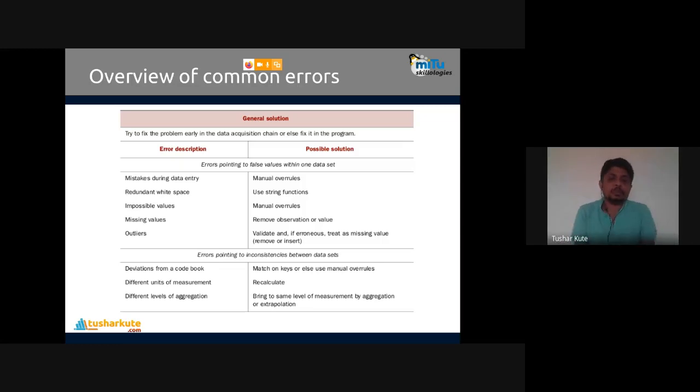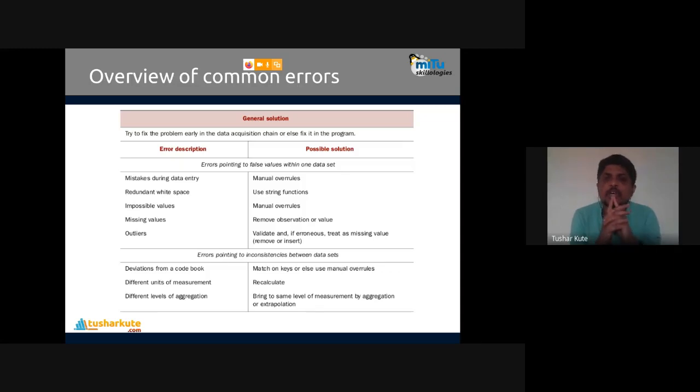Maybe if the data is arranged in sequence, they will be the same. But if you know mean and median, we'll talk about that in the practical also. What is mean and median? Mean is one aggregate function, median is a different aggregate function. Maybe the result can be the same in some cases, but not always.